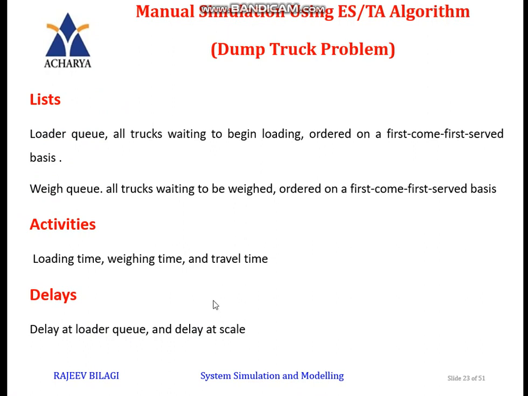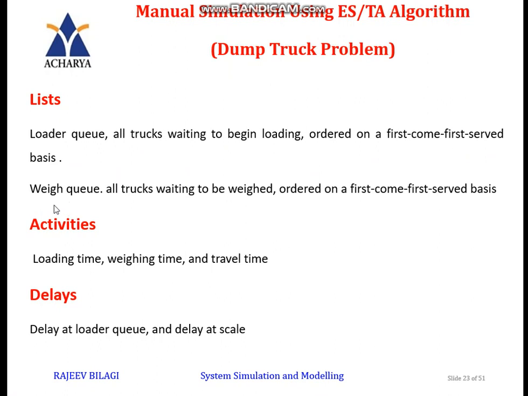Now, in the problem, I also have to represent lists, which contain two parts: the loader queue and the weighing queue. The loader queue contains all trucks waiting to begin loading, ordered on a first come first served basis.